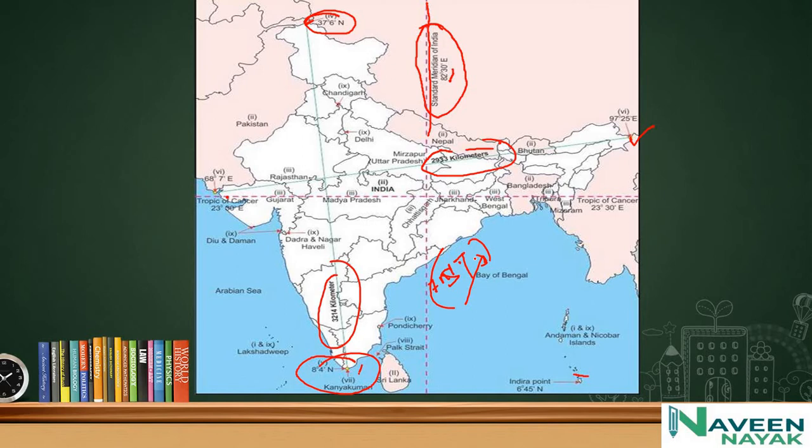The sun rises 2 hours earlier. We can see 2 hours earlier in the east, Arunachal Pradesh, than in the west. The difference between the sunrise is 2 hours between Arunachal Pradesh and Gujarat.